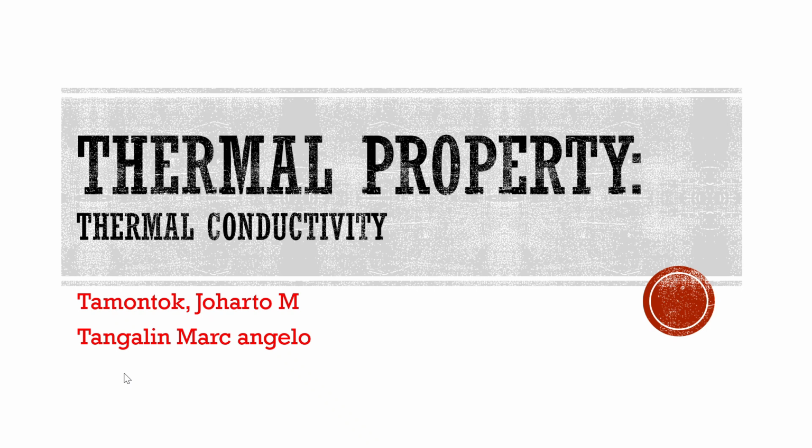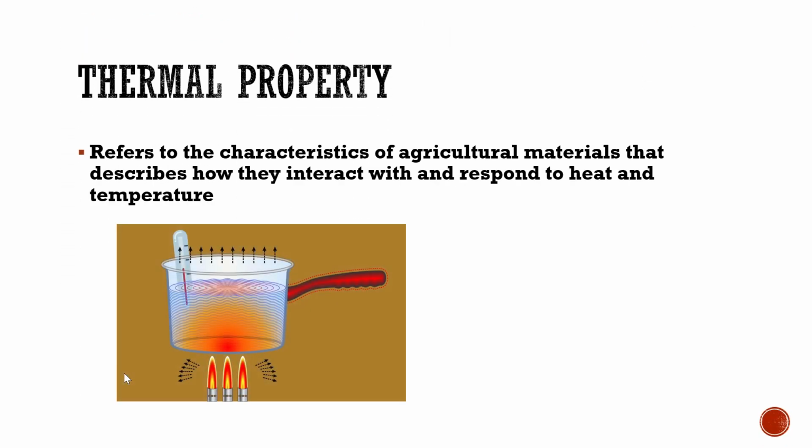Tamontok and Mark Angelo Tangalin, and welcome to Thermal Property, and we will discuss thermal conductivity. So first, let us define what is thermal property. Thermal property refers to the characteristic of agricultural materials that describes how they interact with and respond to heat and temperature.